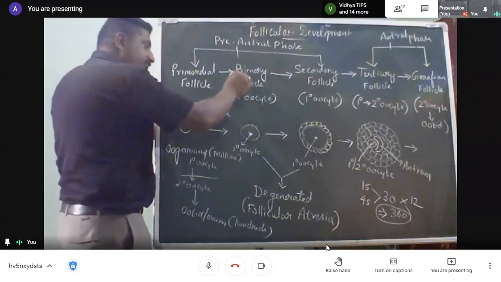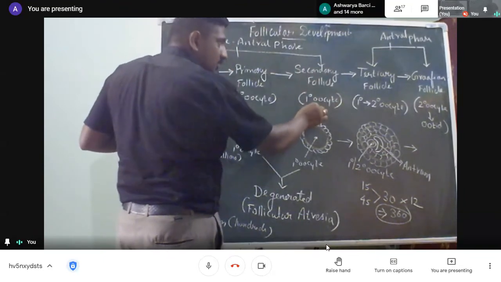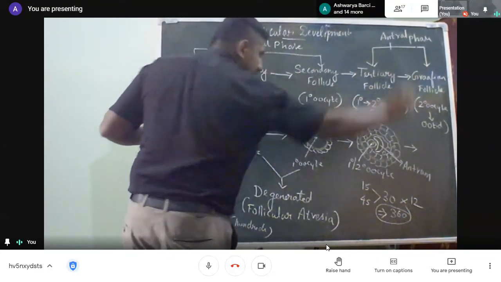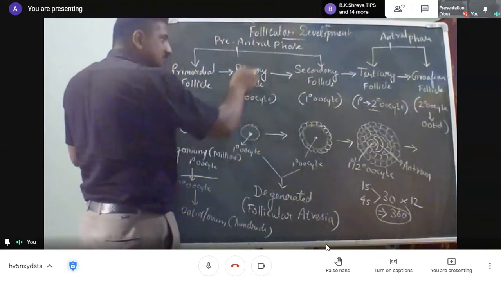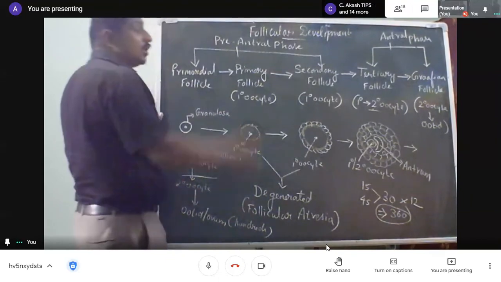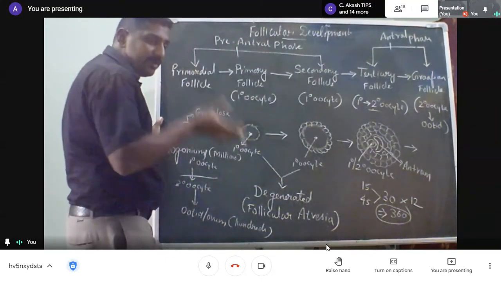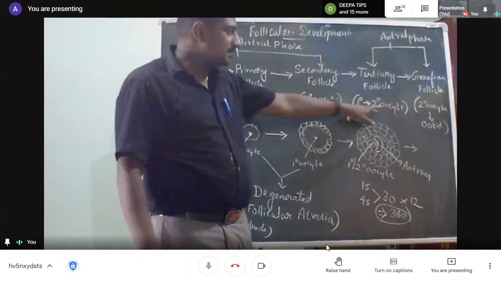Since the primary follicle encloses the primary oocyte, the secondary follicle encloses the primary oocyte, and the tertiary follicle encloses mostly the secondary oocyte, most of the primary follicles and secondary follicles will not transform into a tertiary follicle when the woman is in childhood. Only at puberty, what is released?